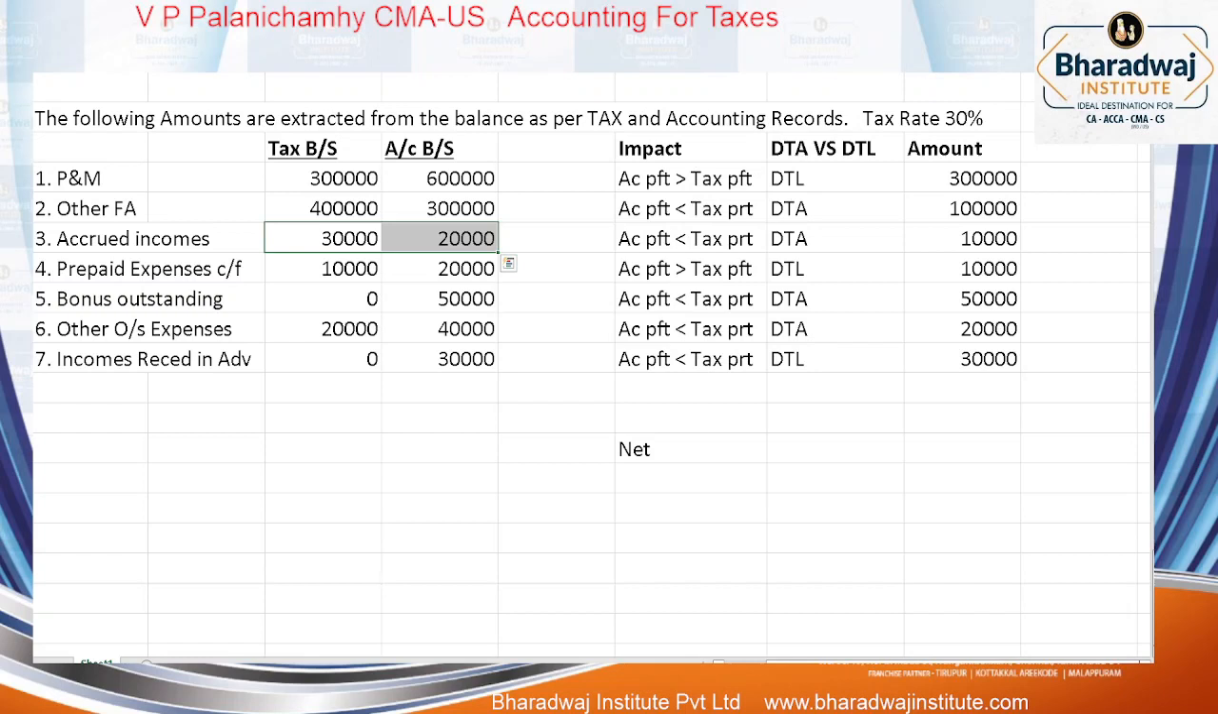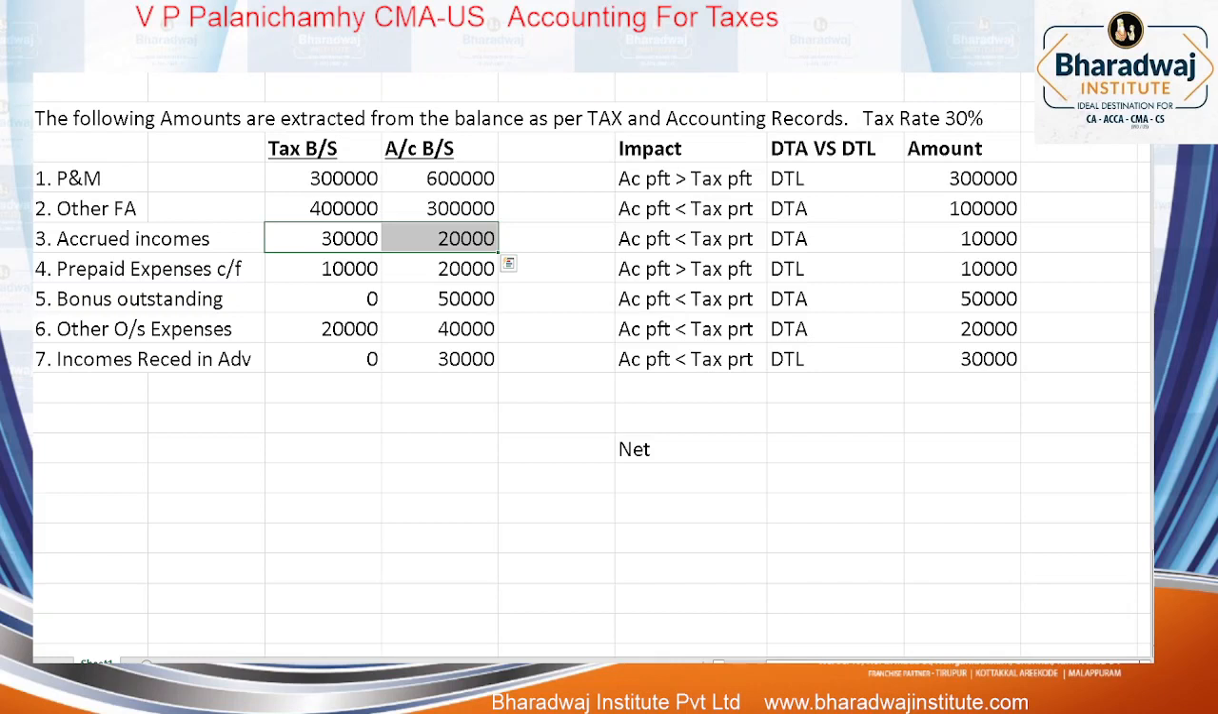In accounting, 30,000 of income included. Sorry. In tax, how much income is included? 30,000. Accounting only 20,000 included. Now accounting profit will be lesser than tax profit, or you can say tax profit is more than which profit? Accounting profit, by 10,000. Prepaid expenses carried forward.